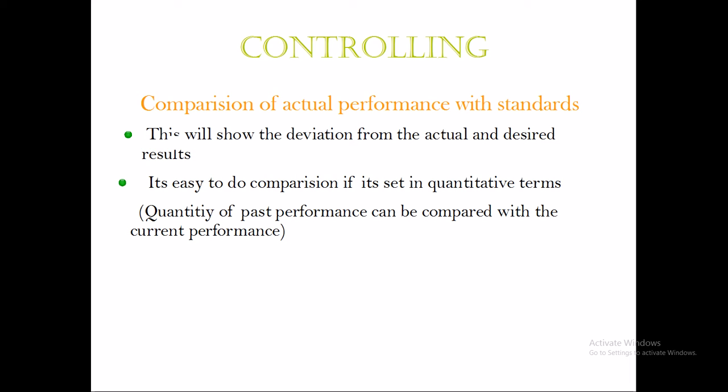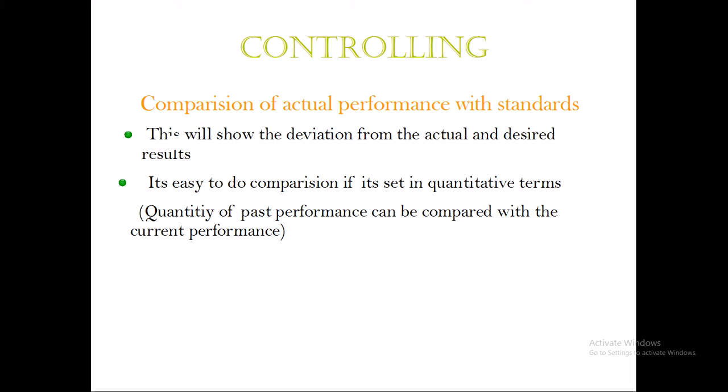So how much the performance has deviated from the actual plan or the actual standard or the desired result. The desired result is 900 units for the month of January, but the actual performance is only 850 units, which means there is a deviation of 50 units. So it is the duty of the controlling authority to find out why that deviation has happened.